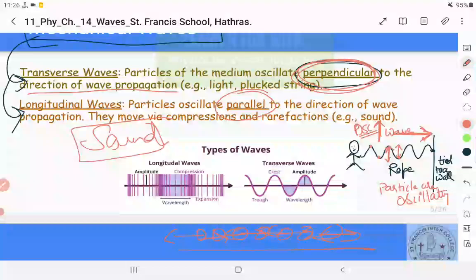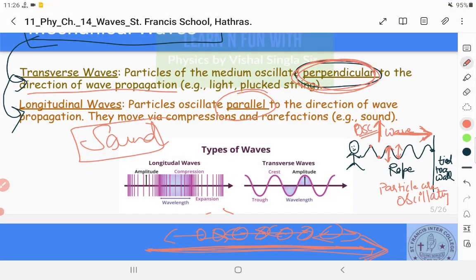The sound is moving in this direction. The direction of sound is from one place to another, and also the direction of oscillation of the medium particles, the air particles, is along the direction of propagation of sound. So it is a longitudinal wave.